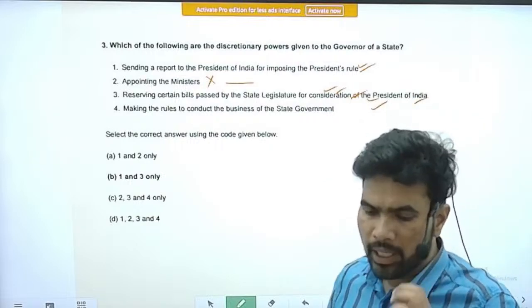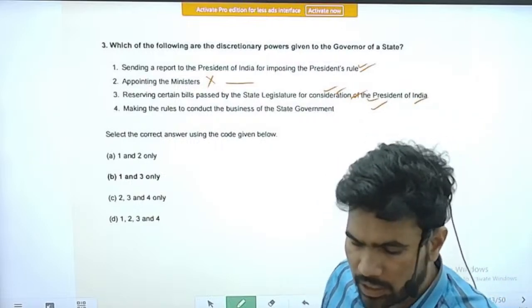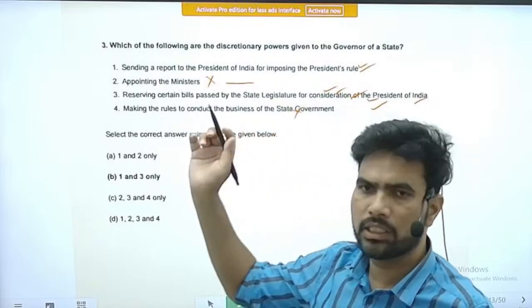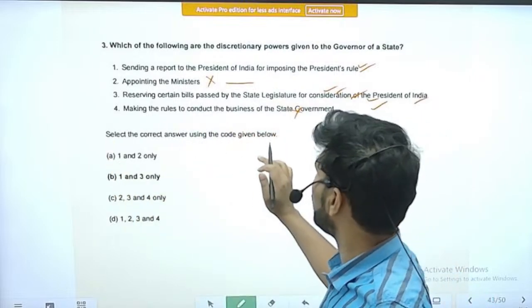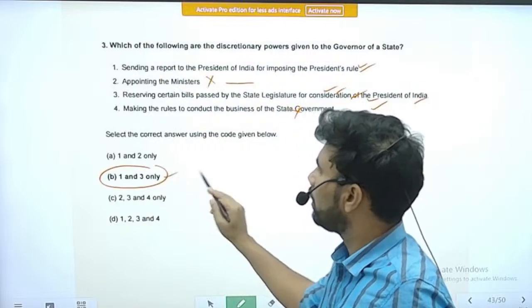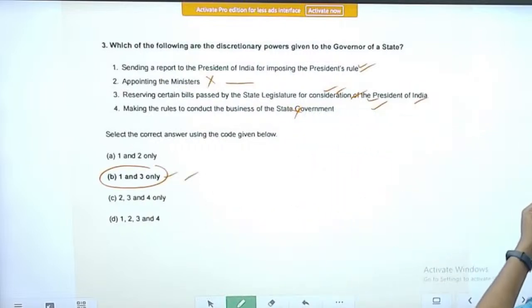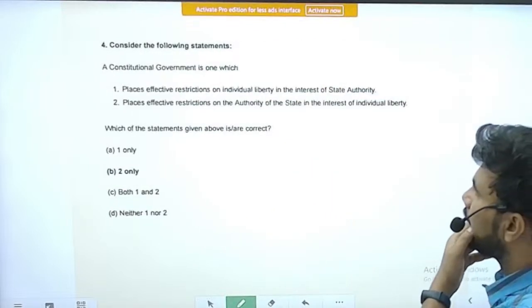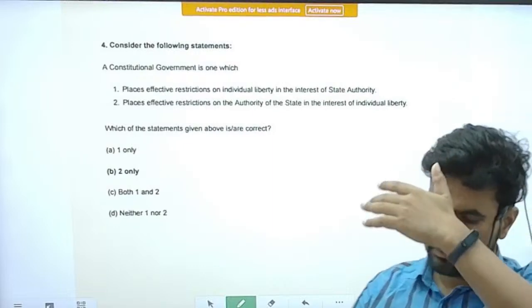That is the discretionary power. Next one is making rules to conduct the business of the state government. This is not a discretionary power. This is a general power. So the correct option is option D, statements 1 and 3 only are correct. Next is the same type of question.